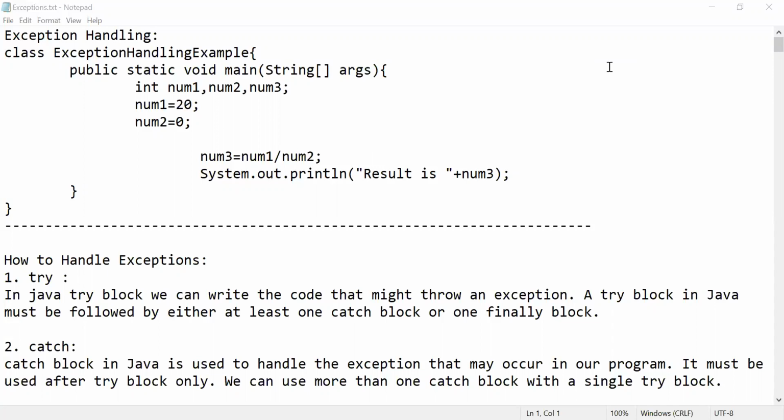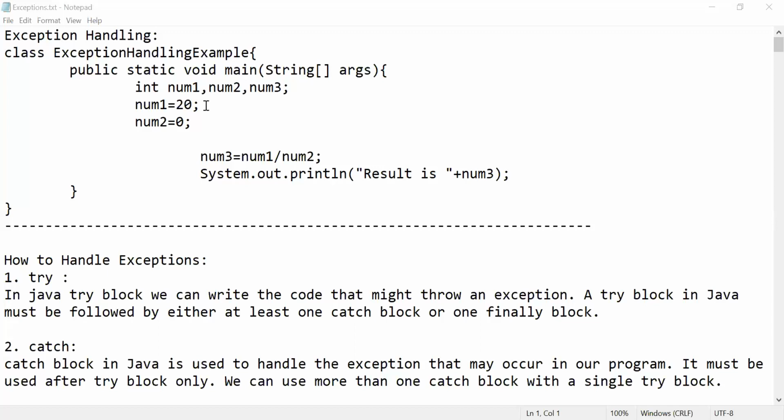Exception handling deals with an abnormal condition or abnormal termination, right? This is an unchecked exception, meaning your compiler is not going to check it. It is going to be checked by your runtime. So the exceptions which are not checked by your compiler but checked during your runtime are called unchecked exceptions. Let's take a very simple and very common example.